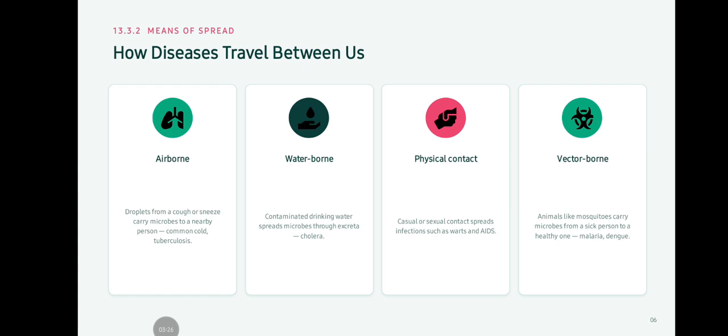How do diseases travel between us? Airborne: droplets from a cough or sneeze carry microbes to a nearby person, as in common cold and tuberculosis. Waterborne: contaminated drinking water spreads microbes from excreta, as in cholera. Physical contact: casual or sexual contact spreads infections such as warts and AIDS. Vector borne: animals like mosquitoes carry microbes from a sick person to a healthy one, as in malaria and dengue.